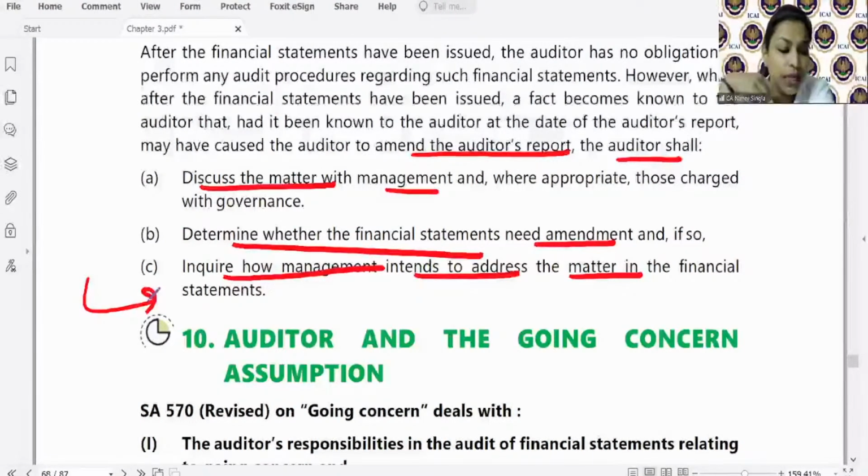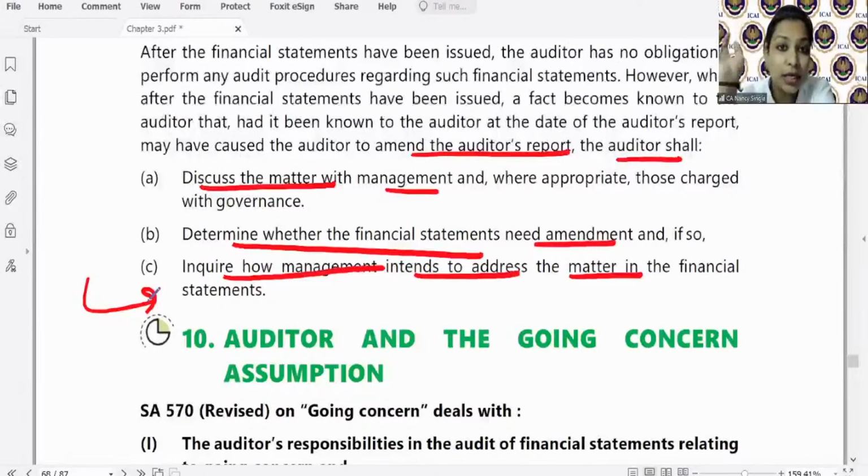Now what he'll do: he'll discuss with the management, determine whether an amendment is required, and inquire as to how management intends to address it. If management says okay, we will amend it, though this will happen in the rarest of rare circumstances, the auditor will also carry out procedures, and he will review what steps management has taken to inform all those who were in receipt of the earlier audited financial statements.